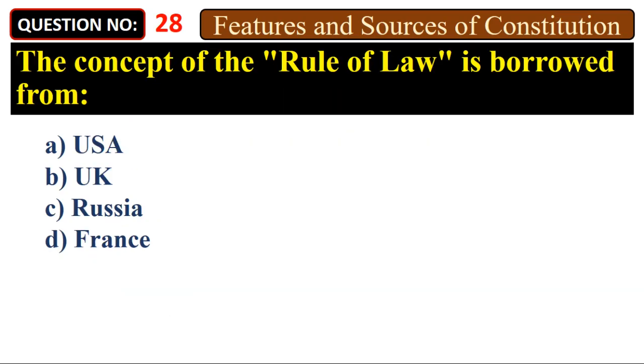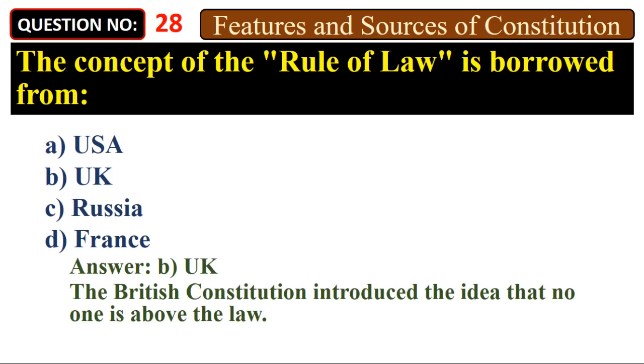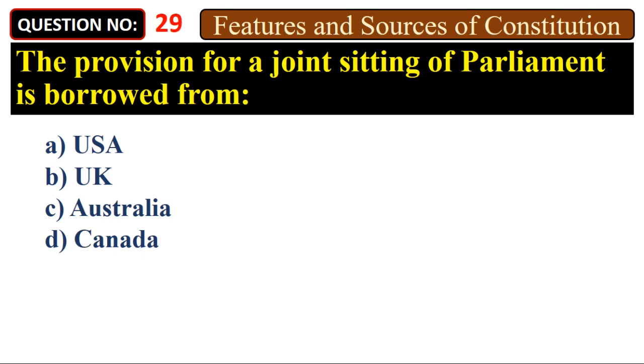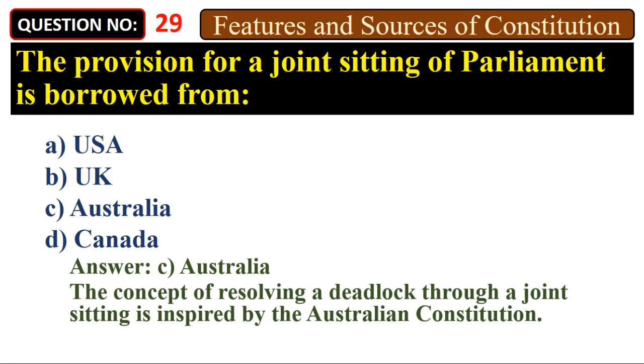The concept of the rule of law is borrowed from A. USA, B. UK, C. Russia, D. France. Answer: B. UK. The British Constitution introduced the idea that no one is above the law. The provision for a joint sitting of Parliament is borrowed from A. USA, B. UK, C. Australia, D. Canada. Answer: C. Australia. The concept of resolving a deadlock through a joint sitting is inspired by the Australian Constitution.